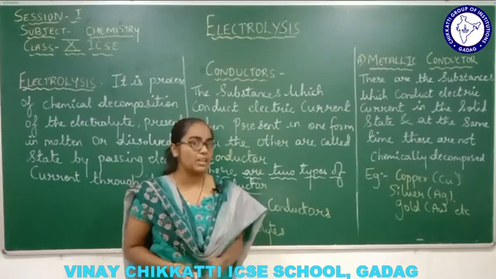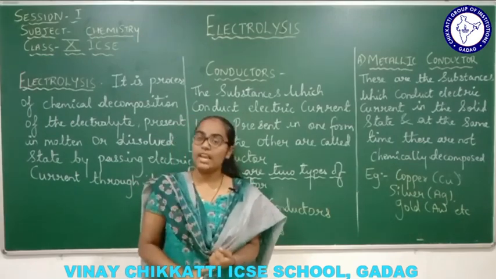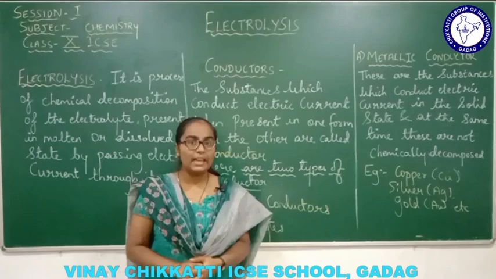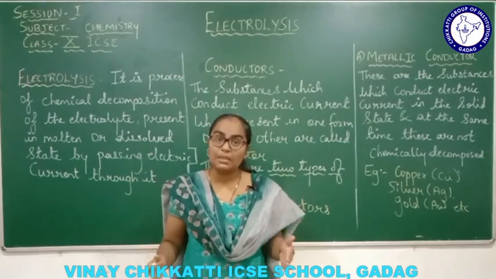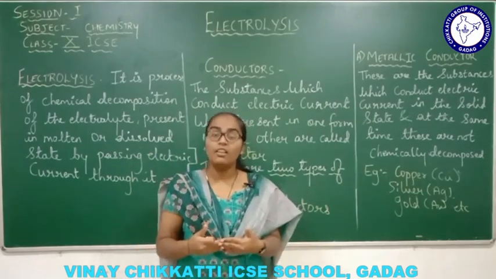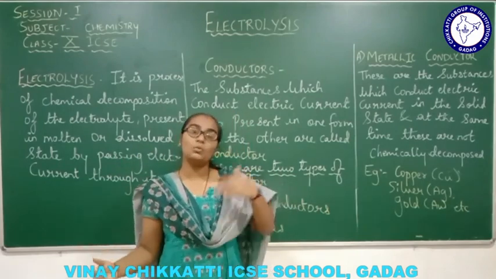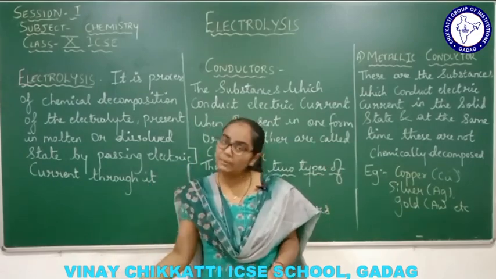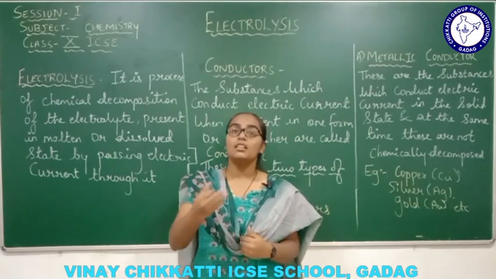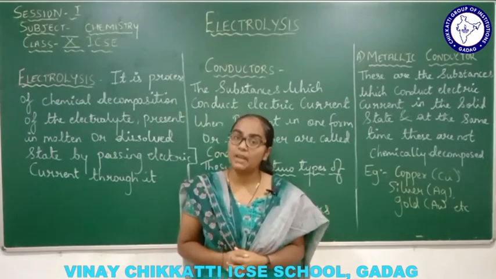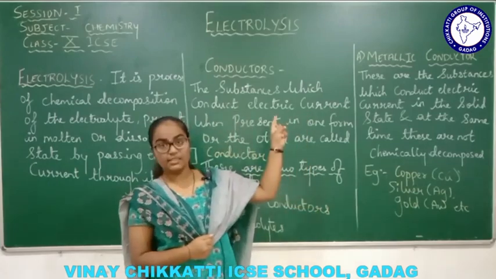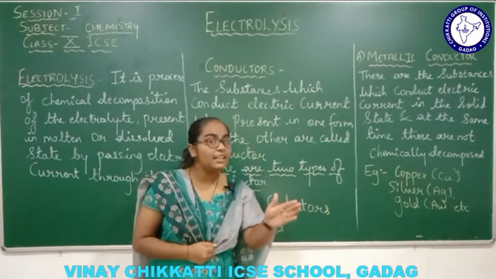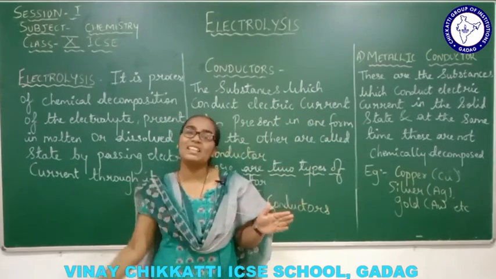Now what is electrochemistry? That we need to understand. It is that branch of chemistry where electrical energy and chemical energy are interrelated, where chemical energy gets converted into electrical energy, or electrical energy gets converted into chemical energy. The vice versa conversion takes place in that branch. Now this electrolysis comes under that branch, right? Wherein the chemical energy has to be converted into electrical energy.